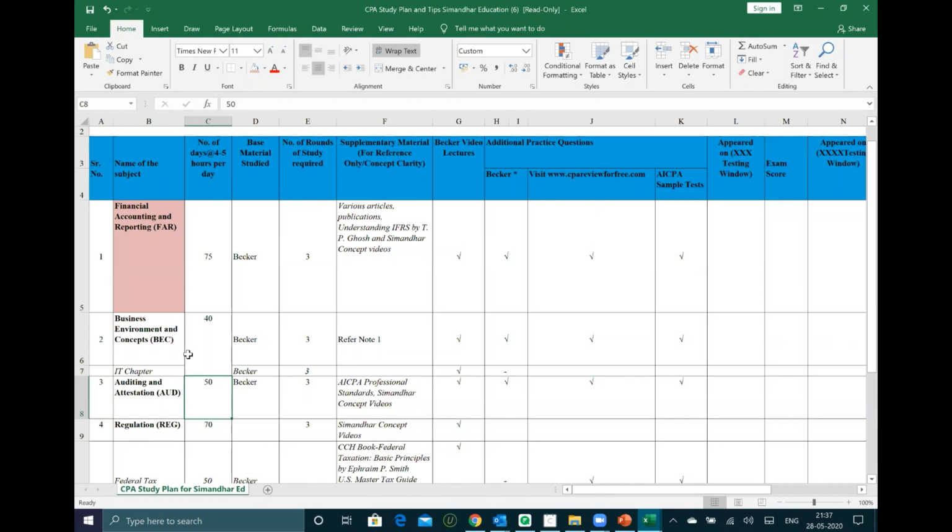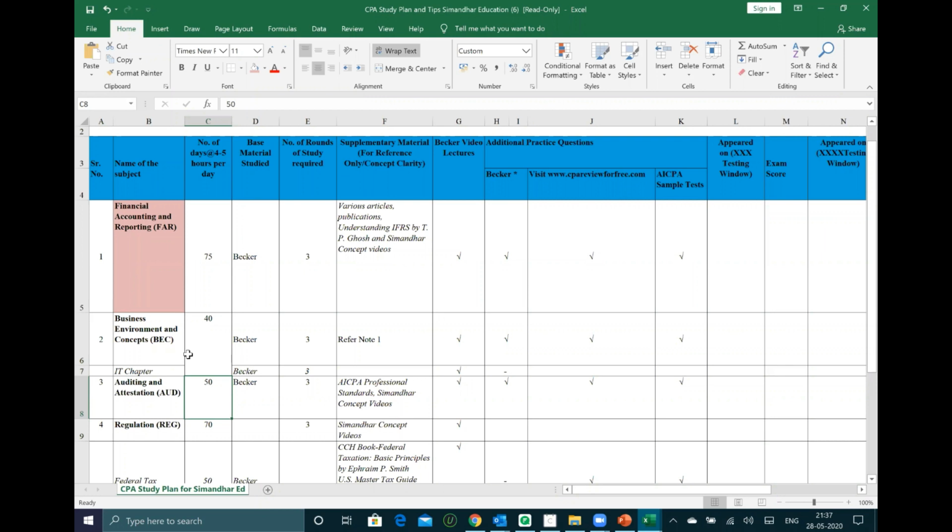Let us please not talk anything negative. I just don't want to hear that word fail and all, please. Right? So auditing is 50 days we are allocating, and 5 hours. It's almost around 250 hours you are allocating for audit, guys.